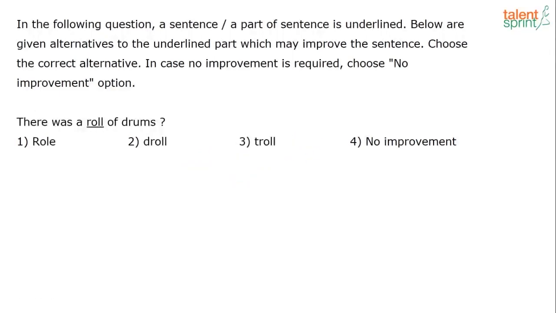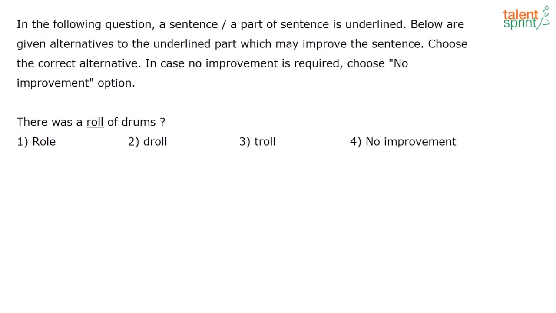There was a roll of drums. The only underlined phrase is roll, and the other options that we have are roll as in a part, then drawl and troll, and then no improvement. Now, sometimes for questions like this, you may not know the meaning of the other words, right? The given words. I'm assuming roll you know, option 1. But what about option 2 and option 3? Do you know what the meaning of drawl or troll is?